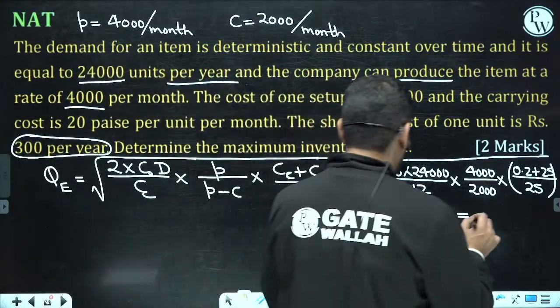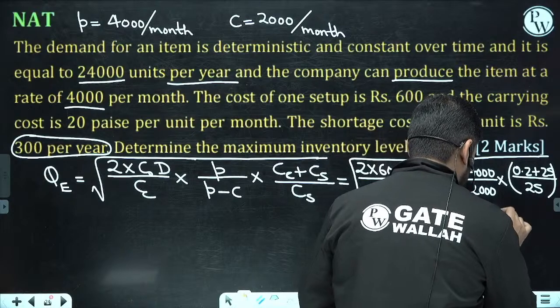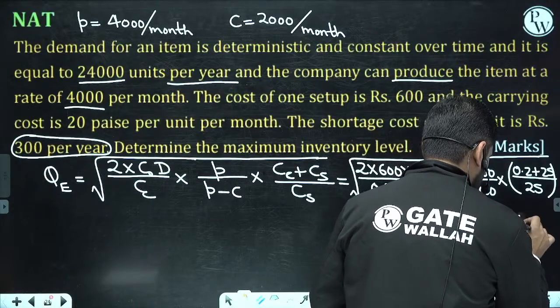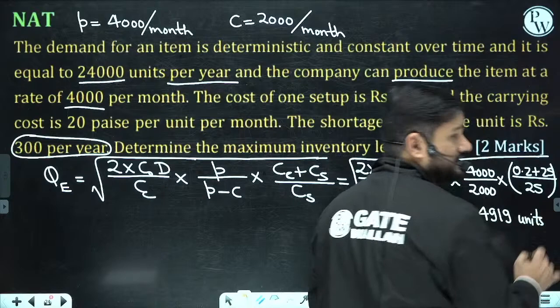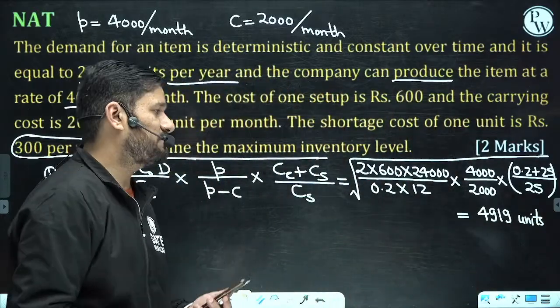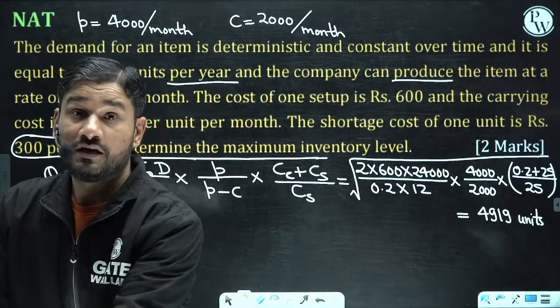Please check whether you are getting this value as 4918 units approximately. Exactly. We are getting 4919 units.